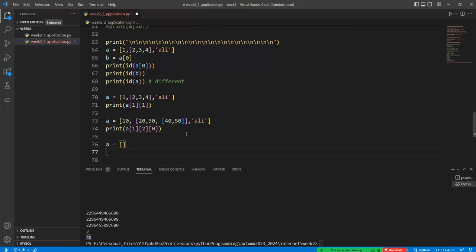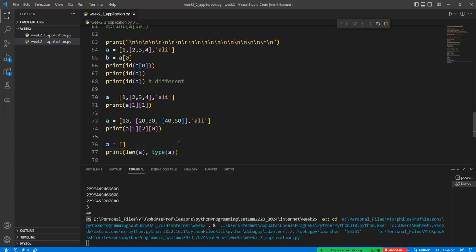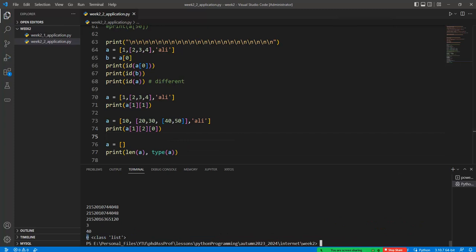Or we can define an empty list like this one, len a, and the type of a must be equal to the list value. 0 elements are contained in here, but the initialization of the list is accomplished by the interpreter of Python.